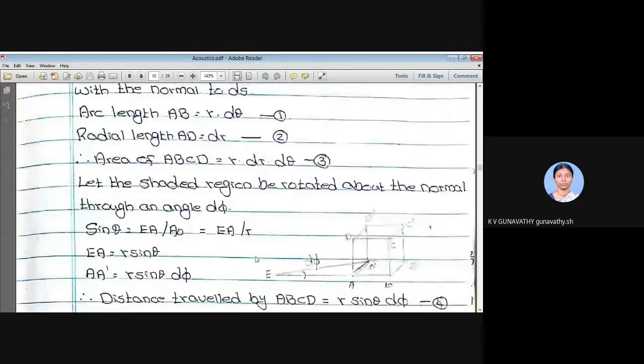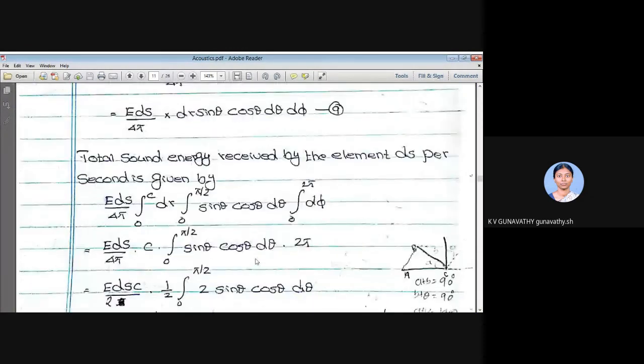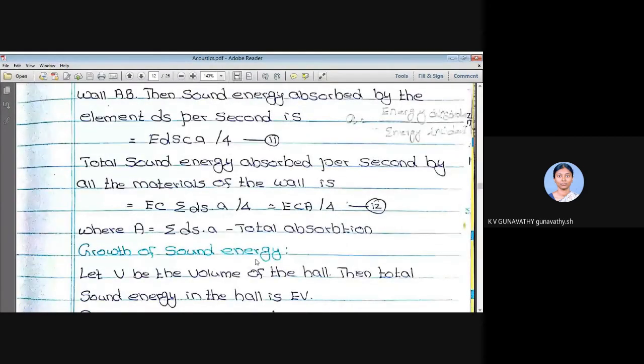So the summation of ds is given by... what is our next aim? We need to find the total amount of energy absorbed by all the materials of the wall. I mean, the total sound energy absorbed by all the walls inside the hall. So E into C is written as it is, but instead of ds we have summation ds. What will the summation of ds give you? ds is the small surface element. The summation of ds represents all the four walls, ceiling and floor that are present inside the empty hall.